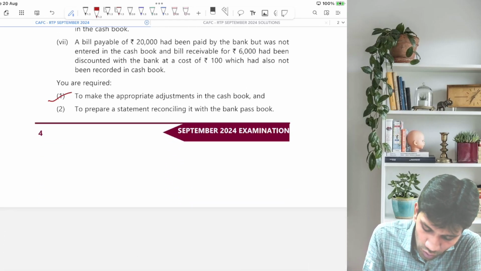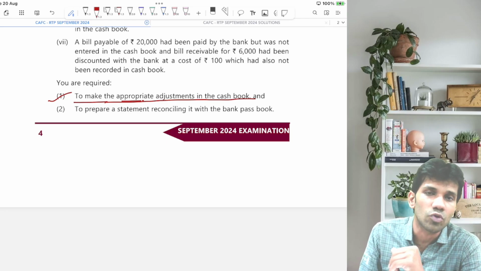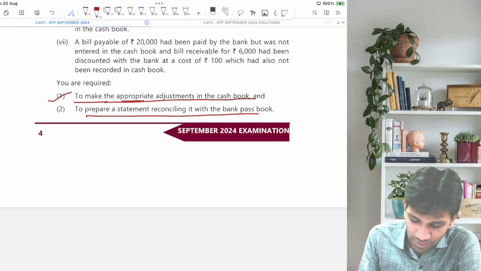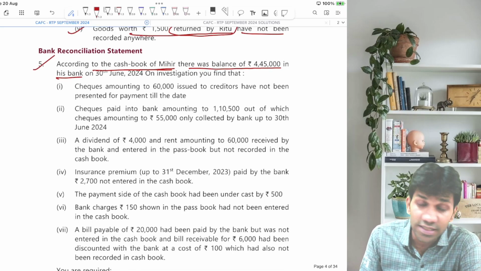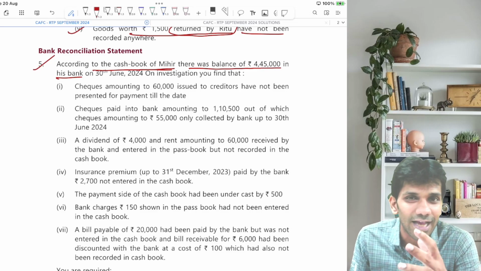You are required to make appropriate adjustments in the cash book. That means you are supposed to prepare the adjusted cash book, or the rectified cash book, and prepare a bank reconciliation statement for the same. So basically, the adjusted cash book needs to be prepared first. What things will be recorded in the adjusted cash book?